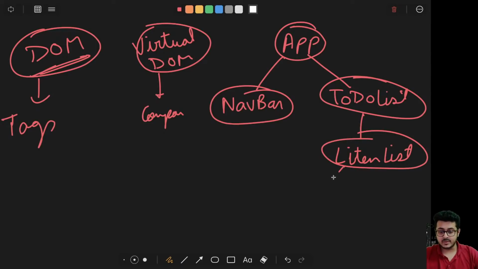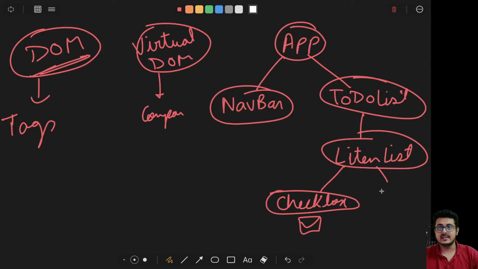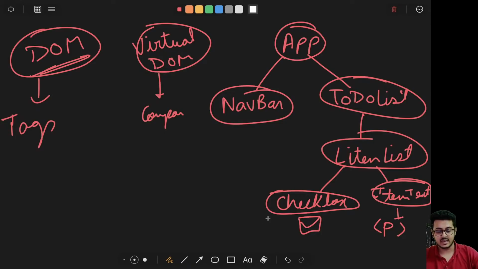Inside the item list component you are having two separate units: the checkbox, whether you want to check it or not, and the item text, which is just the name, like a paragraph tag or something like that. Right now, the condition that you have put up is that whenever you check this box, the text becomes dark.